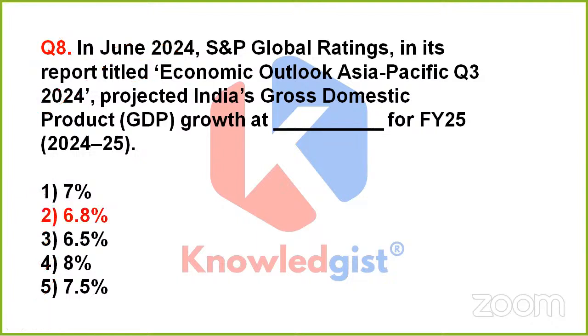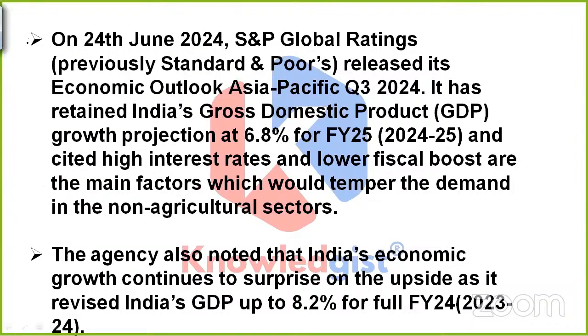So this time, friends, option 2 is the correct one. That is 6.8%. On 24th June 2024, Standard and Poor's Global Ratings released its Economic Outlook Asia Pacific for Quarter 3 2024. It has retained India's GDP at 6.8% for FY25 and cited high interest rates and lower fiscal boost as the main factors which would temper demand in the non-agricultural sectors.